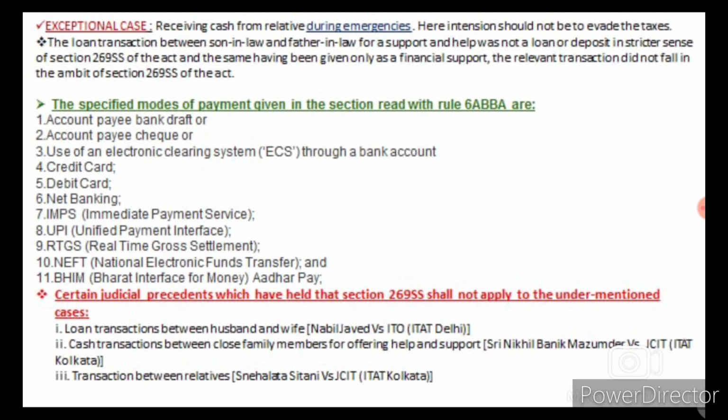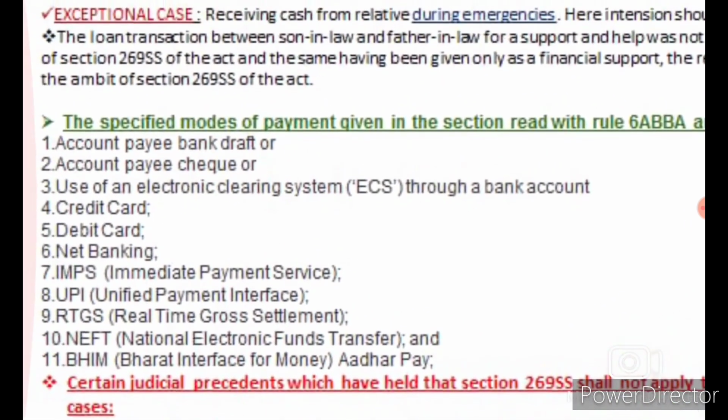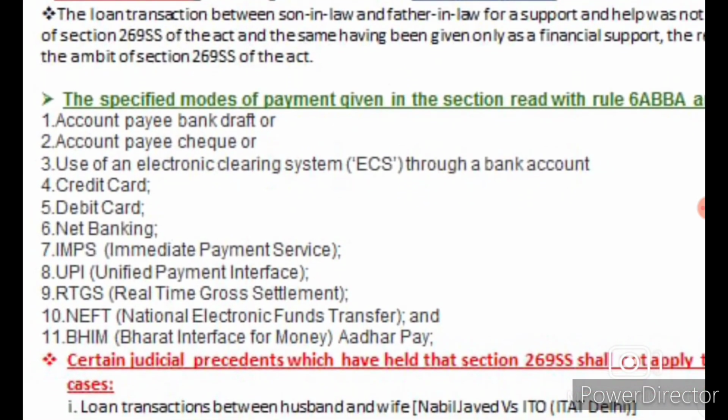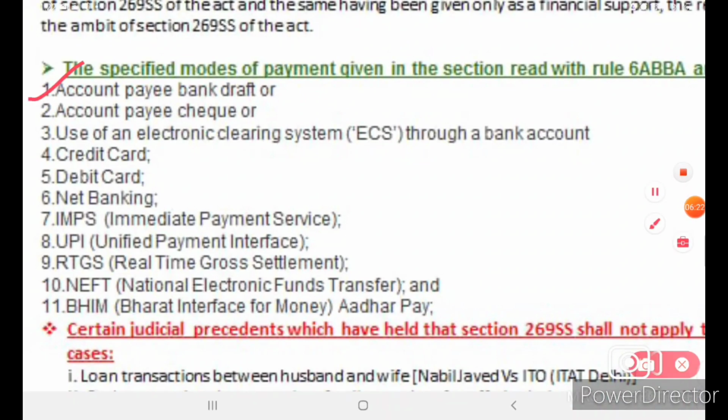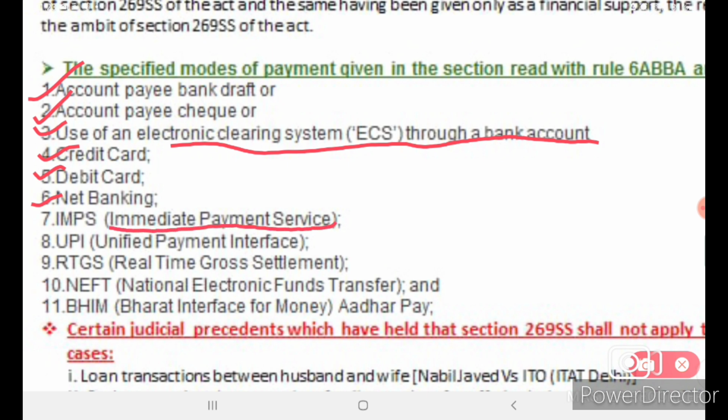The specified modes of payment given in the section read with Rule 6ABBA are account payee bank draft or account payee cheque, or the use of an electronic clearing system (ECS) through a bank account, credit card, debit card, net banking, IMPS (Immediate Payment Service), UPI (Unified Payments Interface), RTGS (Real Time Gross Settlement), NEFT (National Electronic Funds Transfer), and BHIM Aadhaar Pay.